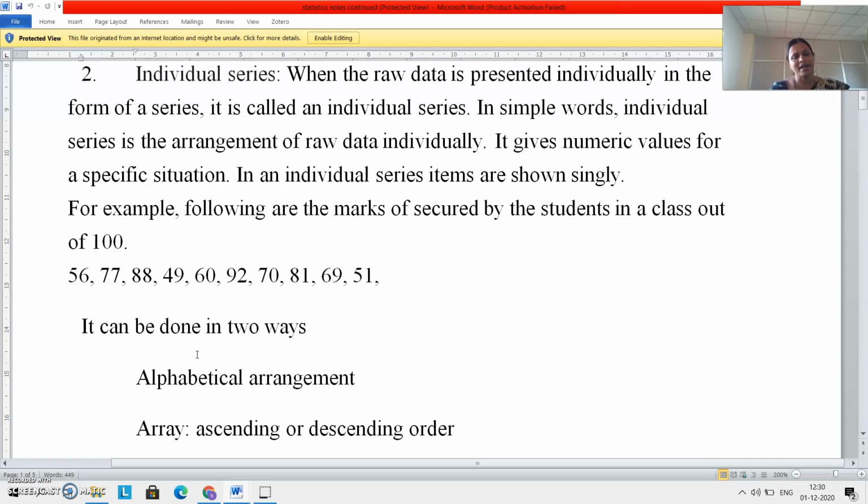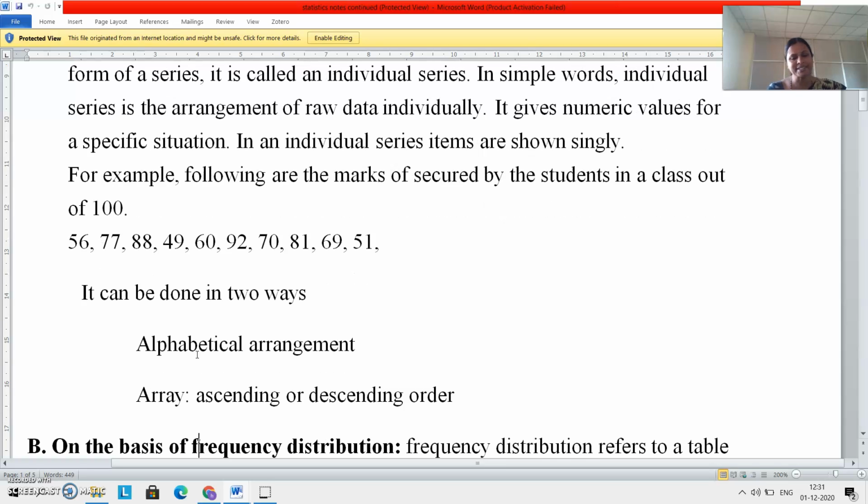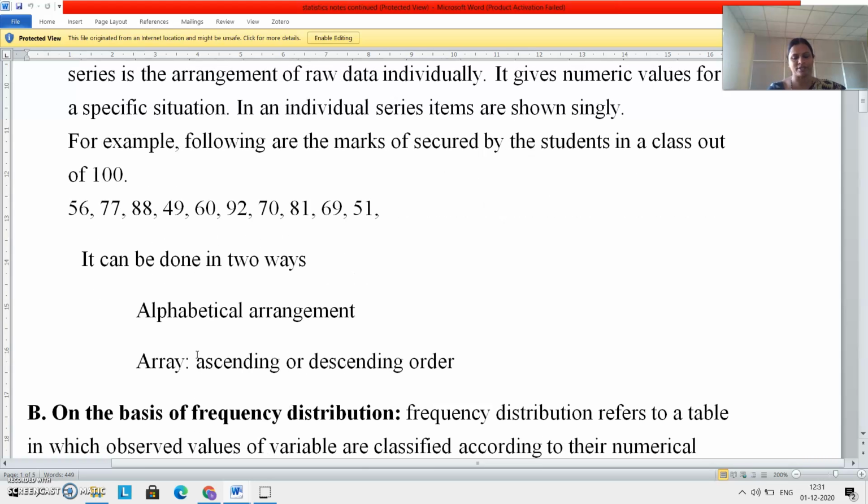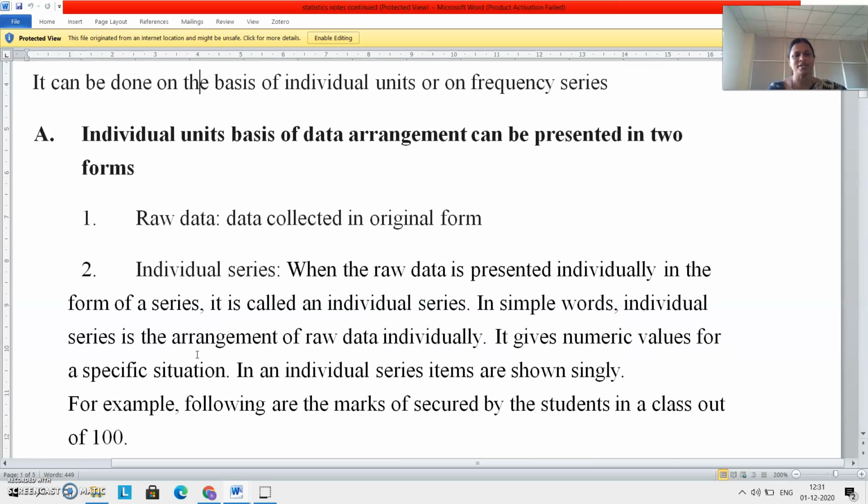Means either I can arrange the marks scored by the students out of 100 in alphabetical way or in the form of an array. Alphabetical way means as per their name, A to Z, I'll arrange the data. That is nothing but alphabetical arrangement. As per array means as per ascending order of marks scored by students or as per descending order of marks scored by students. So this is nothing but individual unit arrangement. Try to understand.